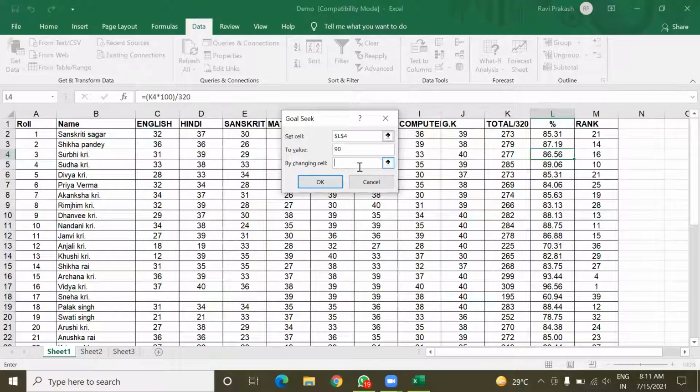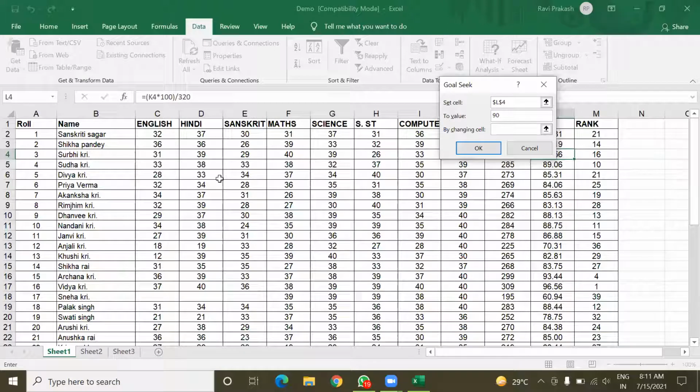And by changing which cell, meaning by changing the Sanskrit marks, her percentage marks become 90%. So in the third box, the By changing cell option, I am going to put the cell address of the Sanskrit marks. Understood everyone, all these three values that we have to give?